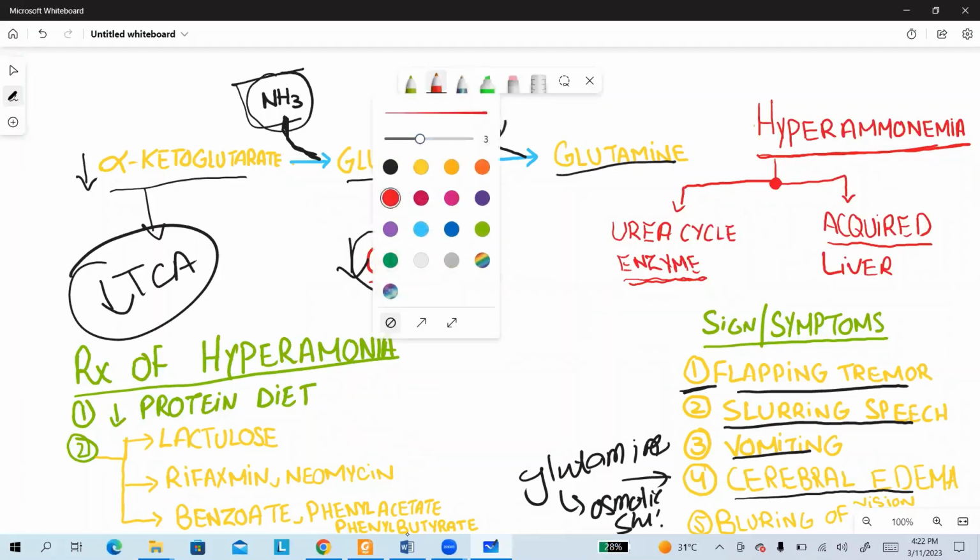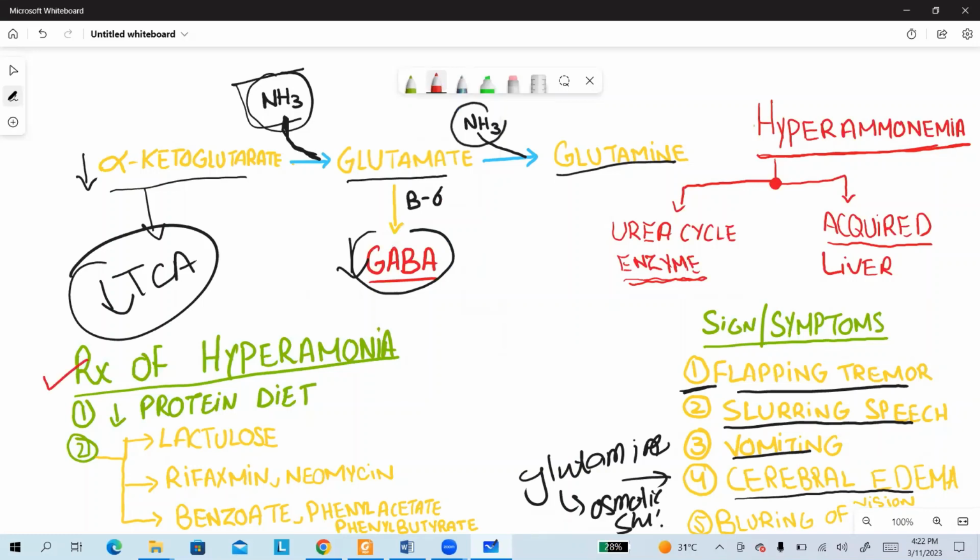The treatment of hyperammonemia is mainly a decrease in the protein diet. Decreased protein diet means decreased catabolism, which produces less ammonia. Next is lactulose. Lactulose basically acidifies the GI tract and traps ammonia as ammonium for increased excretion.